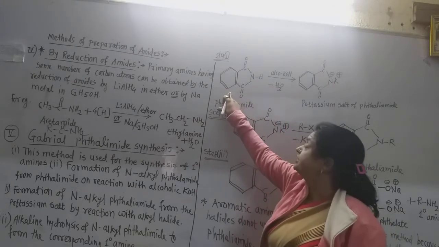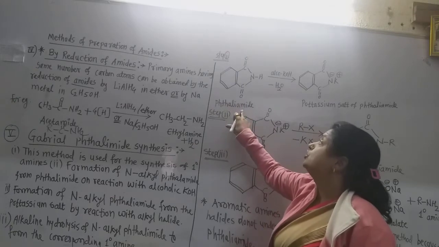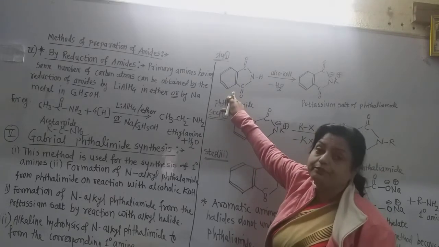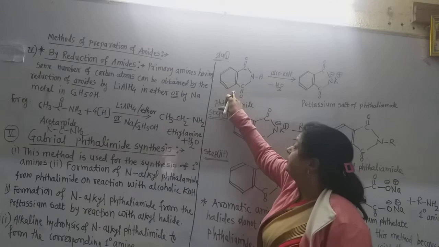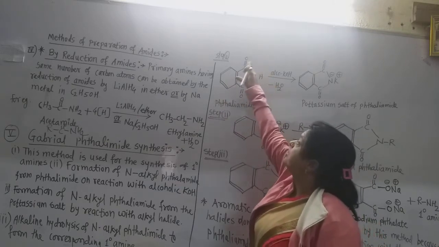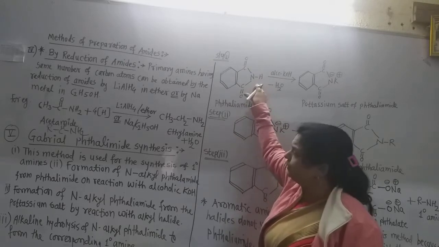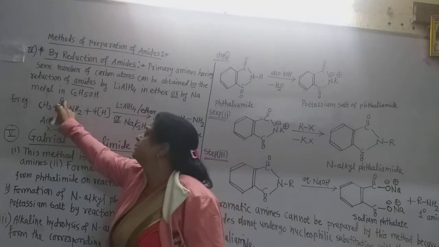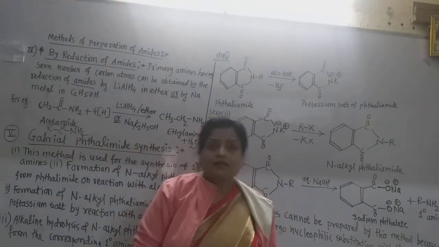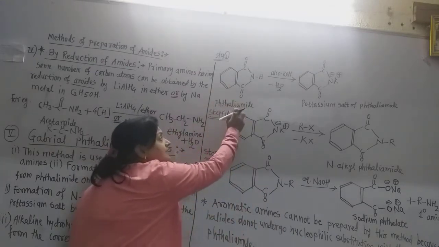Now you must remember the formula of phthalimide. This is very important. The benzene ring has this amide group, C double bond O NH C double bond O. Now this is an amide. We know that an amide contains this C double bond O NH2 group, and the name of this amide is phthalimide.